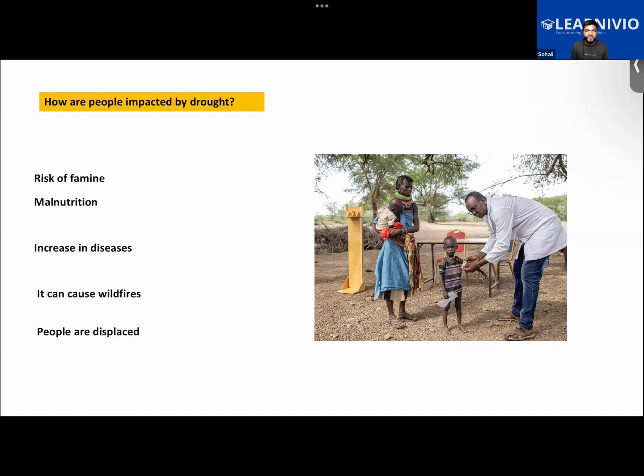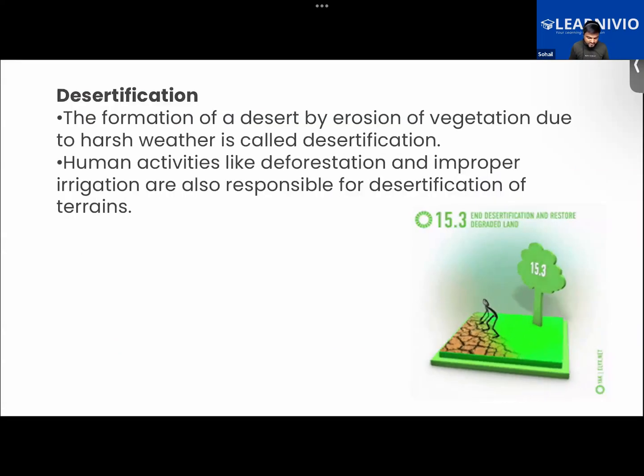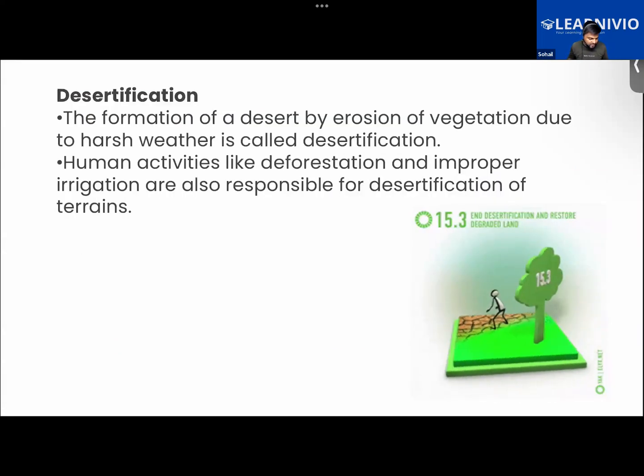In a drought, we get to know the temperature also increases, so it will cause wildfires as well. And as the economy, the health, and the jobs of the people are lost, people will have to relocate to a different place, so they will be displaced as well. So these were the things which we have learned in the previous classes. We're going to continue from this.